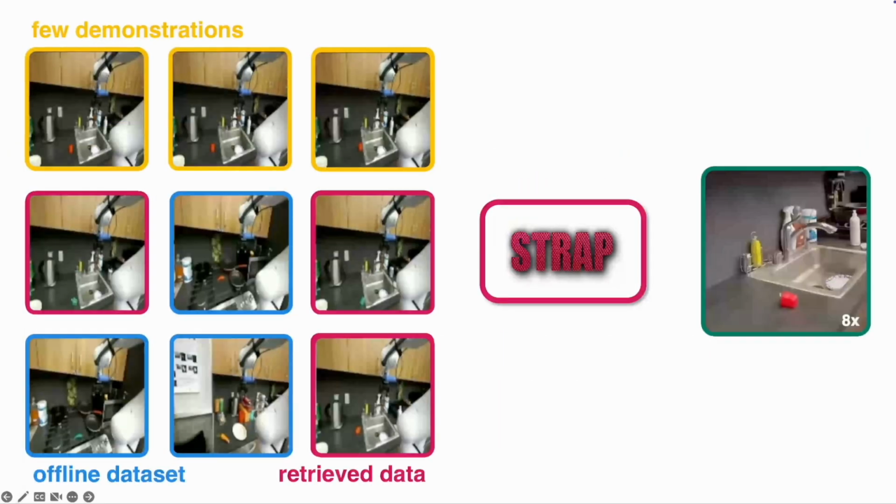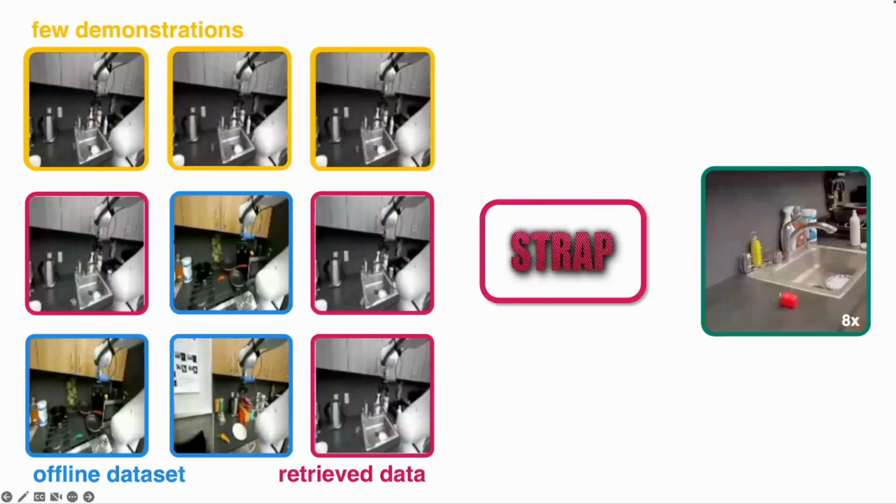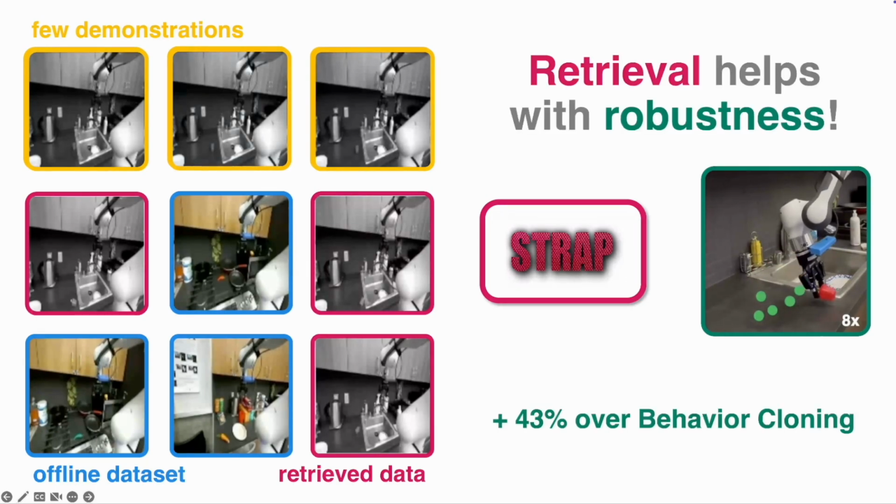Leveraging the fact that the community is collecting vast amounts of robot data, we propose STRAP, a retrieval-based policy learning scheme that achieves robustness from few demonstrations. By doing so, STRAP outperforms previous retrieval and behavior cloning methods by up to 43% in multiple real-world scenarios.